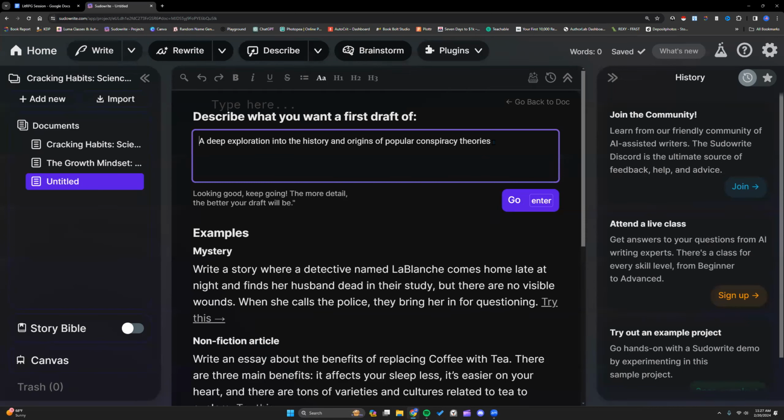So I copied our output from Brainstorm right here, and I'm going to copy that prompt from the document y'all have. So I'm telling it, write an outline for a nonfiction book about... There we go. Asking for the outline now for an exploration into the history and origins of popular conspiracy theories. And let's go for it.